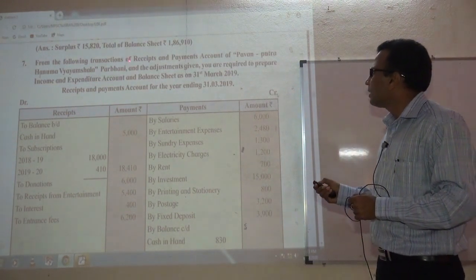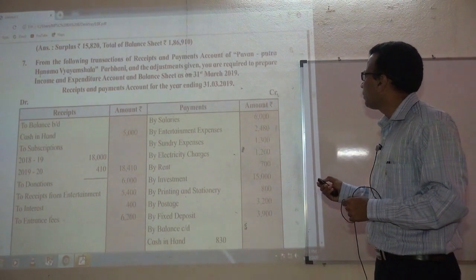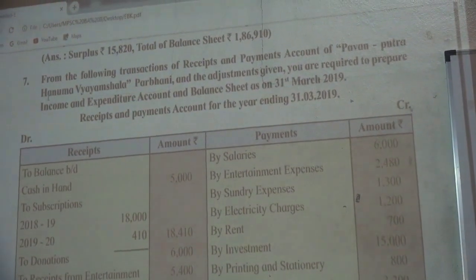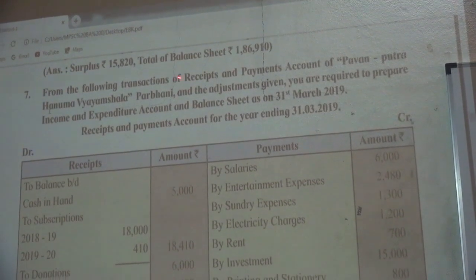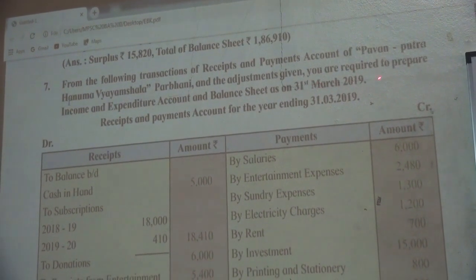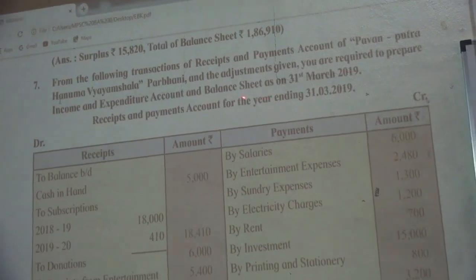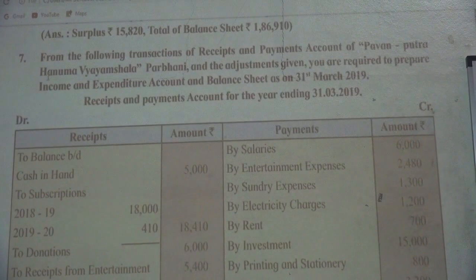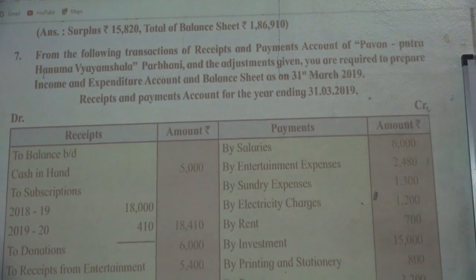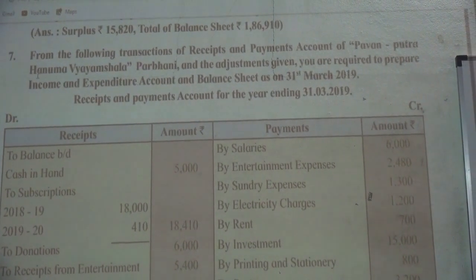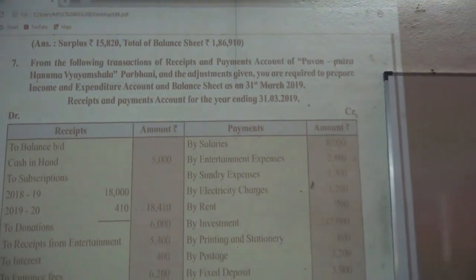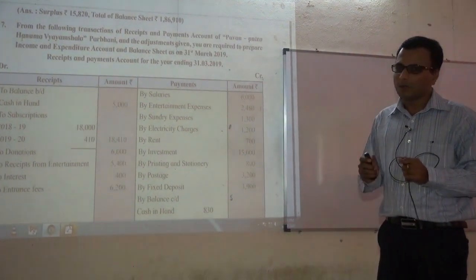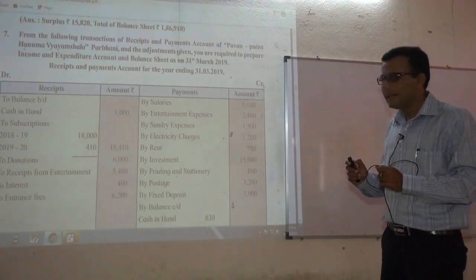From the following transactions of Pavan Putra Hanuman Vyayam Shala, Parbhani, and the adjustments given, you are required to prepare income and expenditure account and balance sheet as on 31st March 2019. We are going to prepare the final accounts of this Vyayam Shala for the year ending 31st March 2019. So we are concerned with the accounting year 2018-19.